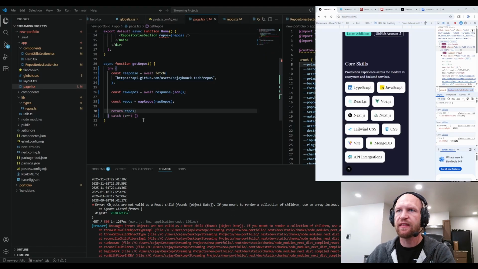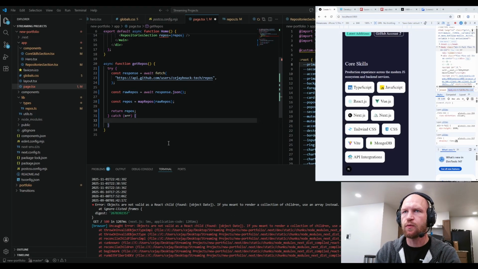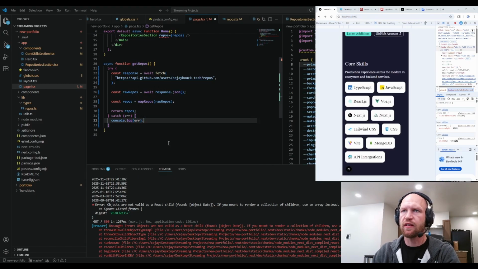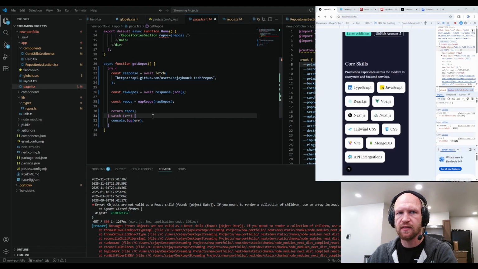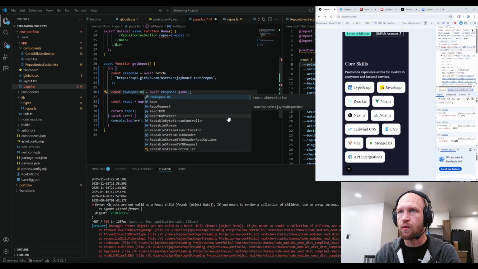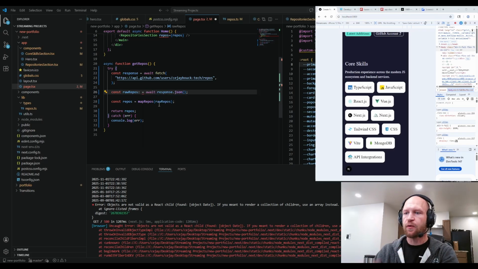Oops, something like this. And if it doesn't work, just console log the error. I know that's probably kind of lazy. So this one should be something like, man, if you fat finger one thing and it just autofills, it gets so crazy. The raw repos is so annoying because it's actually a promise.